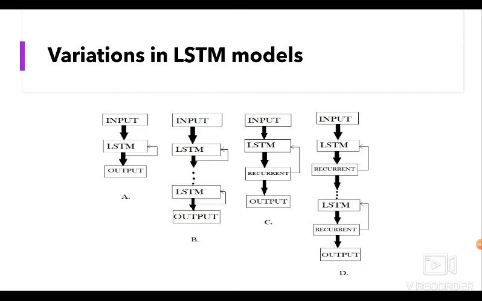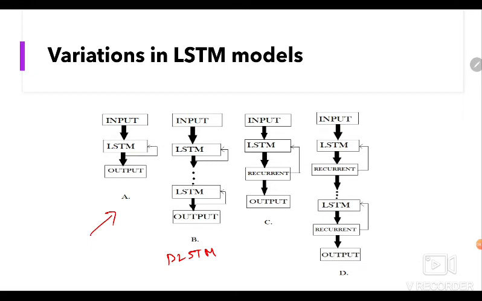Another variation was the use of the gated recurrent neural net, which is GRU, which reduced the design complexity by reducing the number of gates. It uses a combination of the cell state and hidden state, and also an update gate which has the forget and input gates merged into it. So figure A right here is a normal LSTM network. It represents what a basic LSTM network looks like, and only one LSTM layer between input and output layer has been shown here. Figure B here represents a deep LSTM, which is also called DLSTM.